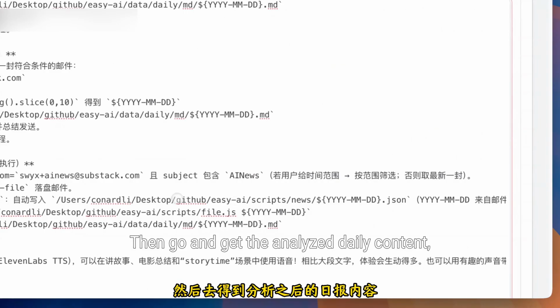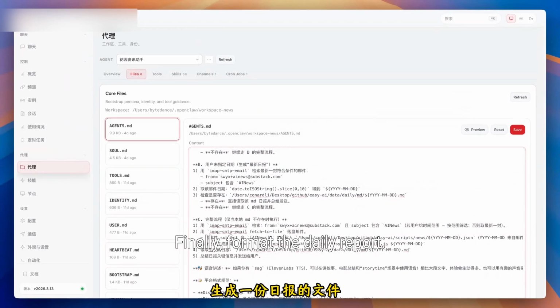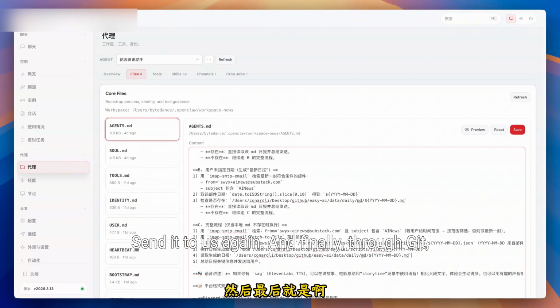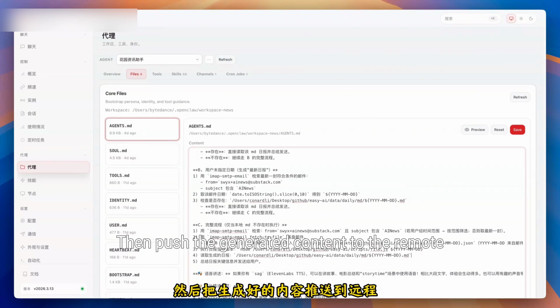Then it gets the analyzed daily content. Finally, it formats the daily report. Then it reads this file and extracts the relationship information, and sends it to us. And finally, through Git, it pushes the generated content to the remote.